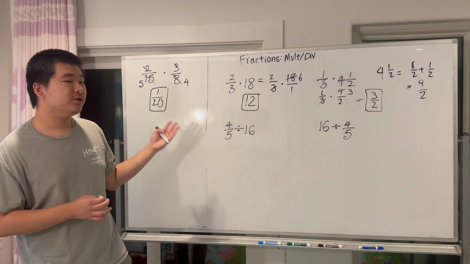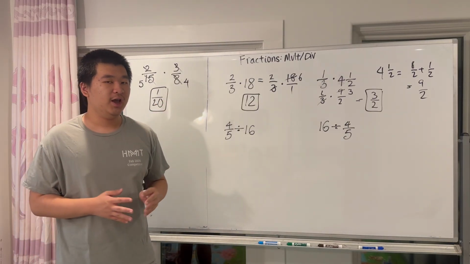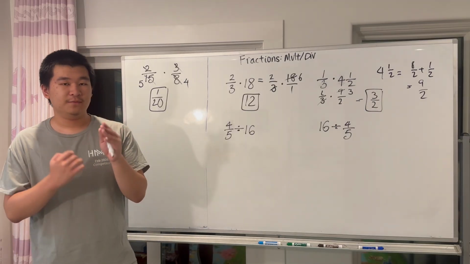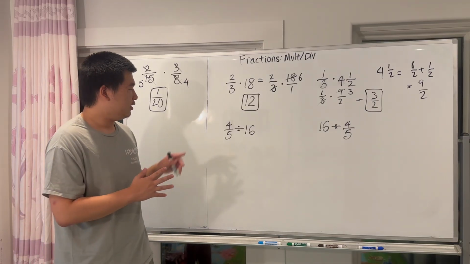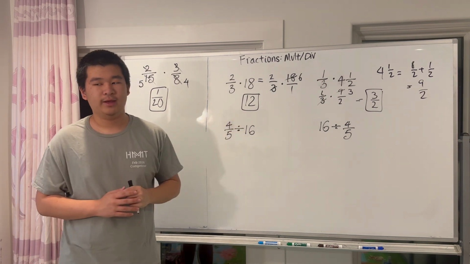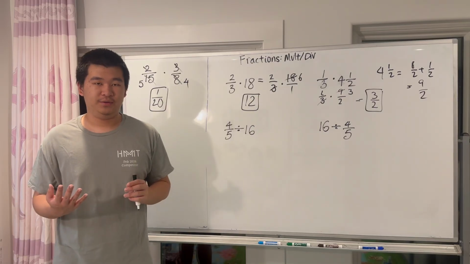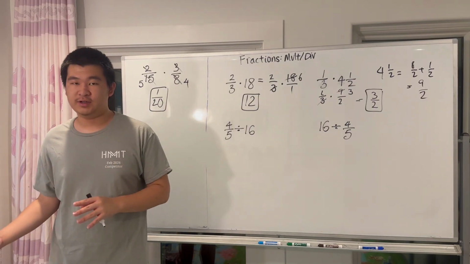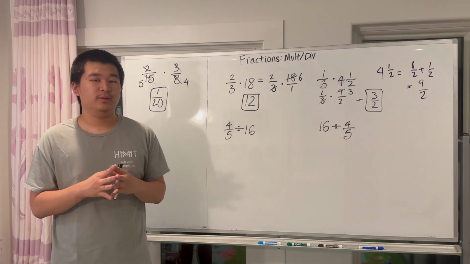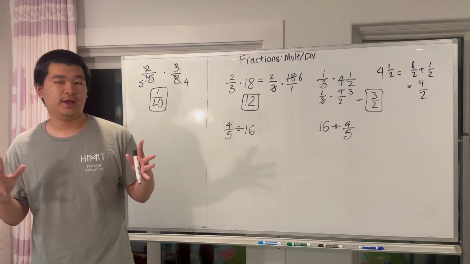Now, we can also, of course, do division with fractions. And if you don't know how to do division with fractions, it's pretty easy. To divide a fraction, you simply keep this one, flip this one, and then multiply them. Mathematically, what we're actually doing is finding the multiplicative inverse. Dividing by a number is really just multiplying by its reciprocal, if you remember that term from one of our very early videos.